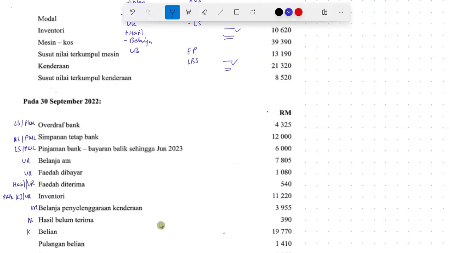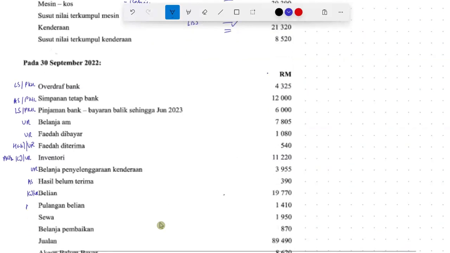Belian is in the cost jualan of the untung rugi. Pulangan belian, of course, settle in the cost jualan section of the untung rugi. Sewa dibayar is a belanja. If it's a sewa diterima, it's a hasil. So in this case, later we'll read the question, see whether this is a sewa dibayar or sewa diterima. Most likely it's a sewa dibayar. We'll read to confirm. Nak lompat tambahan later.